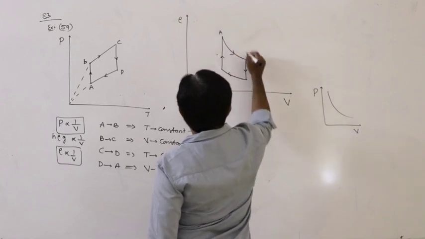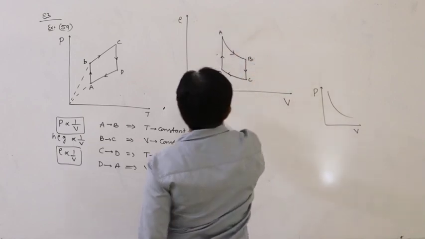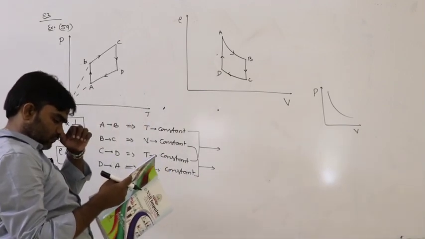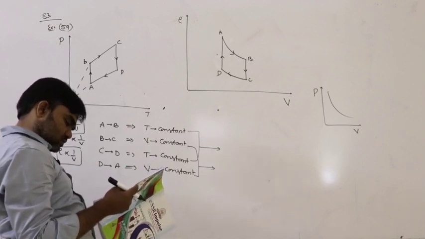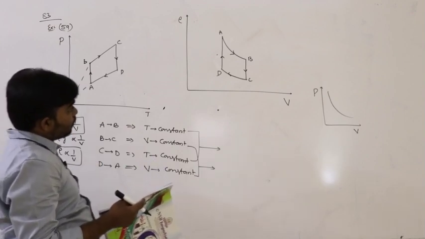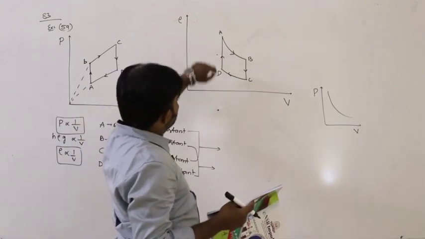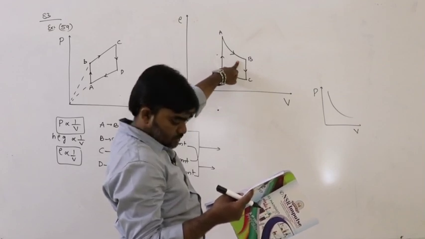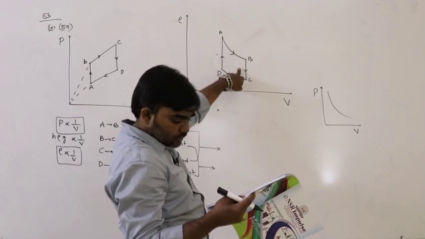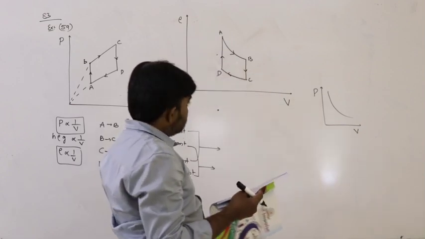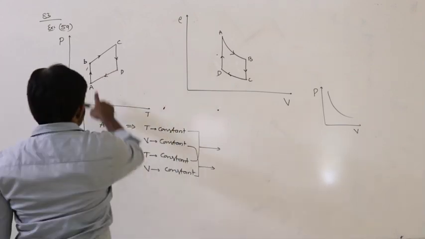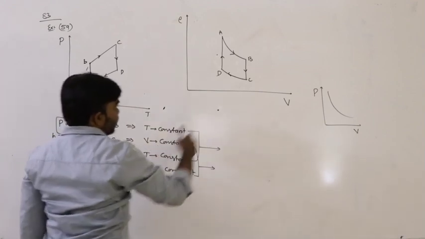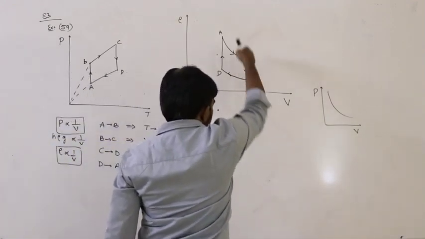This is A, B, C, D. So this shape, no graph will be like that. A to D, A to B, okay, but A to B is the straight line. A to B is the rectangular hyperbola, correct? It's correct. Next, B to C is the straight line, not curved, because volume remains constant. B to C is the straight line passing through origin. That means volume remains constant. If volume remains constant, the shape of the graph is exactly downwards.